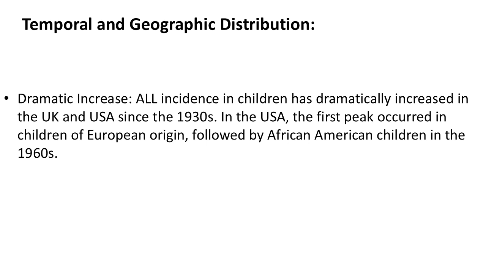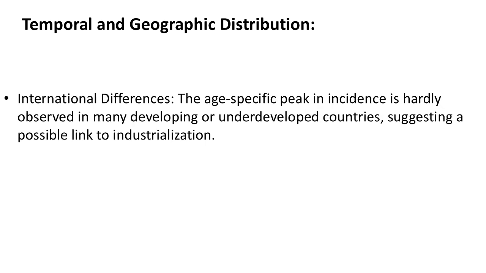Temporal and geographic distribution. Dramatic increase. ALL incidence in children has dramatically increased in the UK and USA since the 1930s. In the USA, the first peak occurred in children of European origin, followed by African American children in the 1960s. International differences. The age-specific peak in incidence is hardly observed in many developing or underdeveloped countries, suggesting a possible link to industrialization.